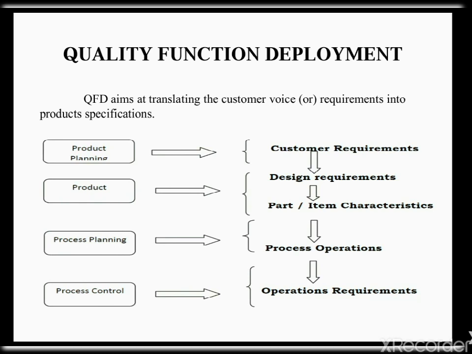The process of QFD is first product planning, product process planning, and process control. In product planning, the customers' requirements are measured. After that, using that customer requirement, we have to design the requirement or parts or item characteristics. After that process operation will be held. Finally, operation requirements are measured.